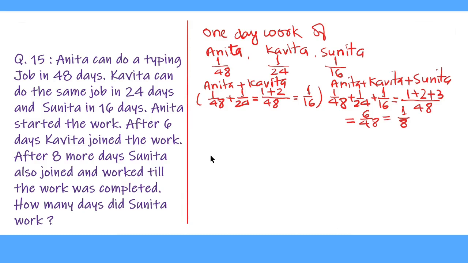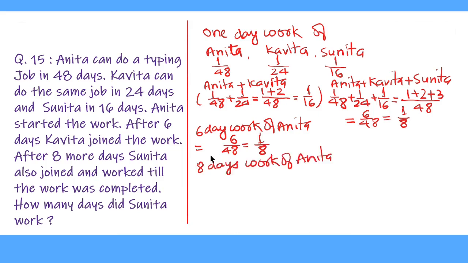Now Anita starts the work and does it for 6 days. So 6-day work of Anita equal to 6 upon 48, which is equal to 1 upon 8. Now 8 days work of Anita plus Kavita equal to 8 upon 16, equal to 1 upon 2. Because Anita and Kavita together can do 1 upon 16 of the work in 1 day. So 8-day work will be 8 upon 16, which is equal to 1 upon 2.